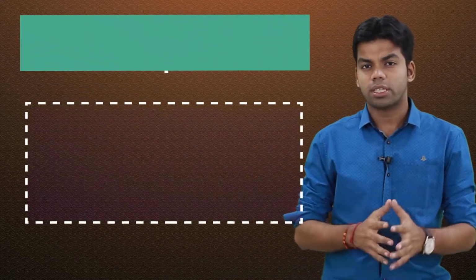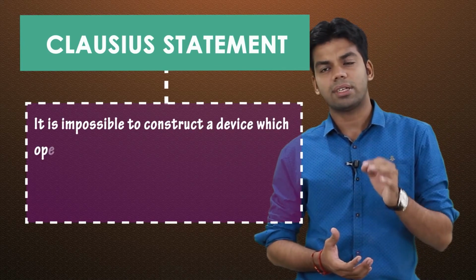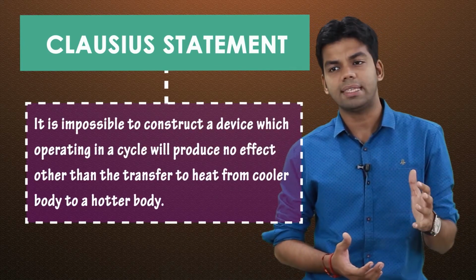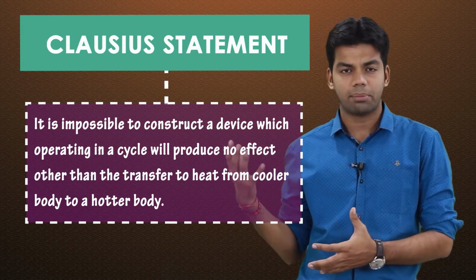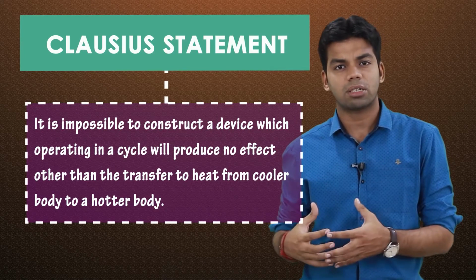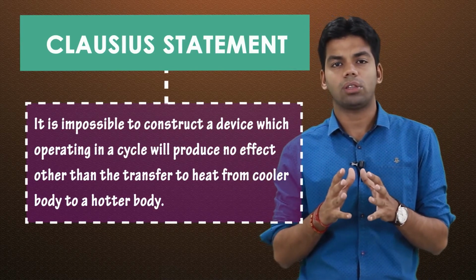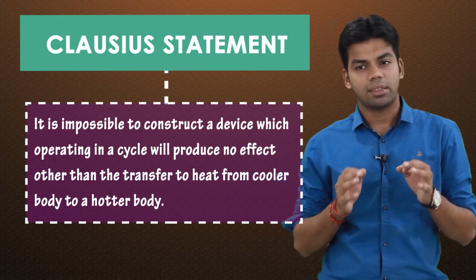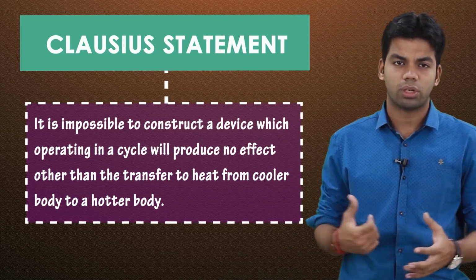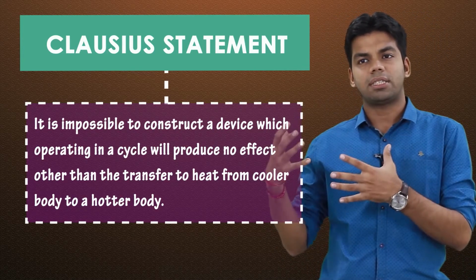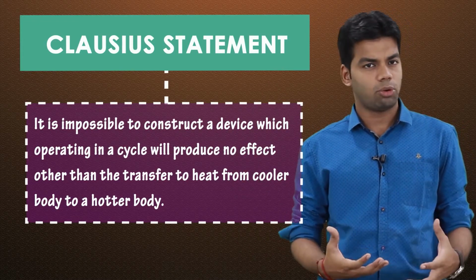Okay, next is the Clausius statement of second law. Again, very important thing. Now what does this Clausius statement say? This says that it is impossible for a device to transfer heat from a low temperature sink to a high temperature source, or from a low temperature body to a high temperature body, without some external work done on it. Now what does this mean? This means, as we know, that the natural flow of heat is from high temperature body to low temperature body. The natural flow of anything is from high temperature to low temperature, from high potential to low potential.